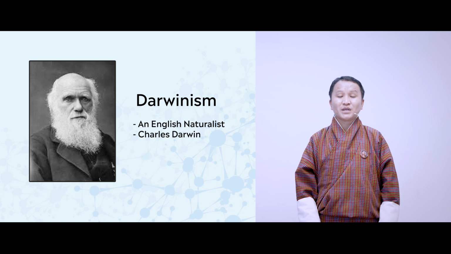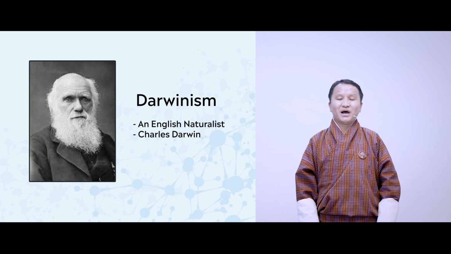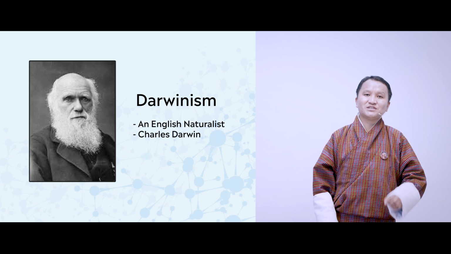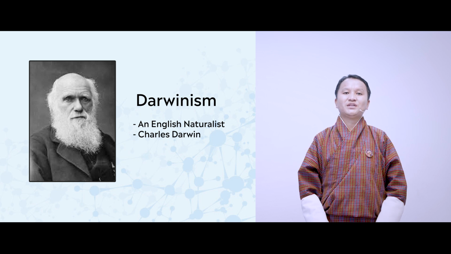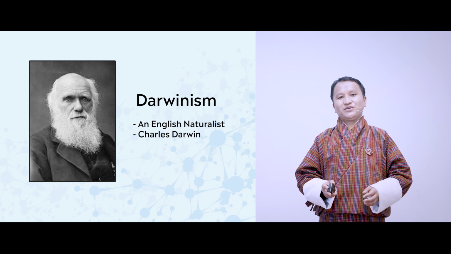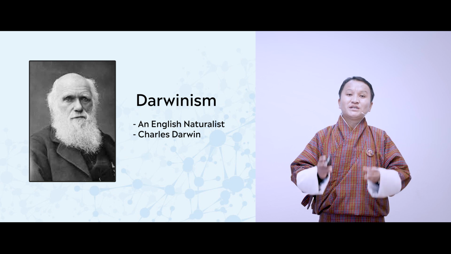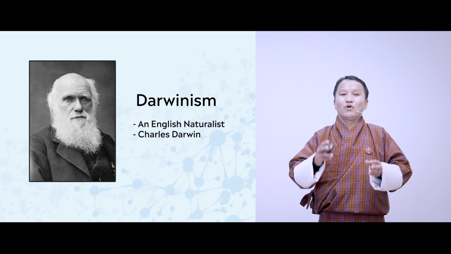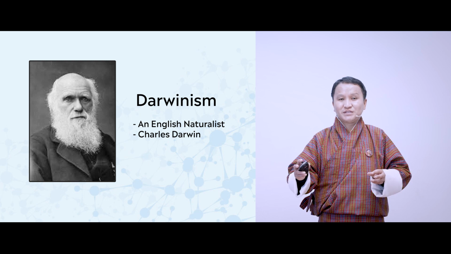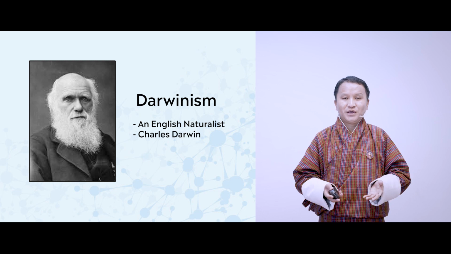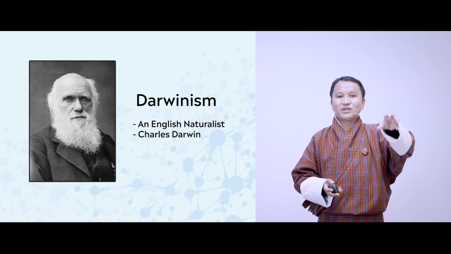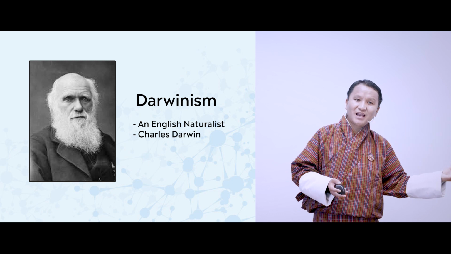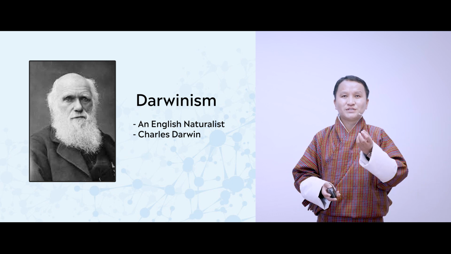Okay, next, number 2, we will discuss Darwinism. Darwinism is a theory proposed by an English naturalist, Charles Darwin, who took a voyage through the world to study nature. While studying nature, he had observed some differences between the organisms occupying different places, though the condition is the same. And he had also seen some differences between the birds living on the mainland and the birds living on the island, though their ancestors were the same.